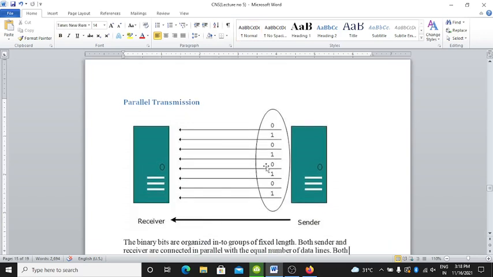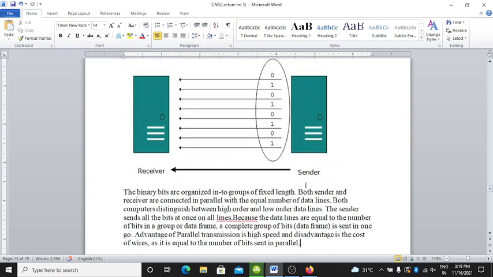Parallel transmission means this diagram shows the parallel transmission. The binary bits are organized into groups of fixed length. Both sender and receiver are connected in parallel with an equal number of data lines.